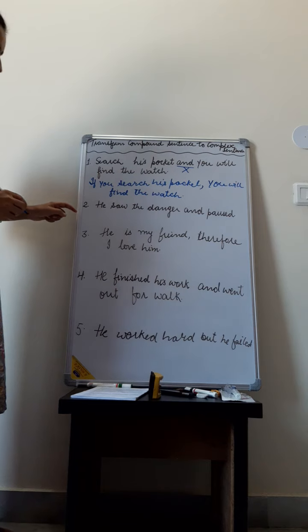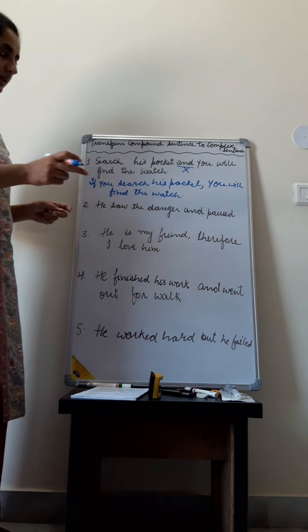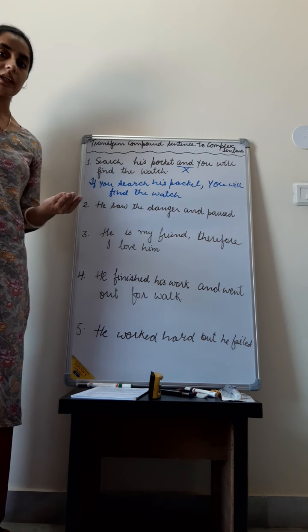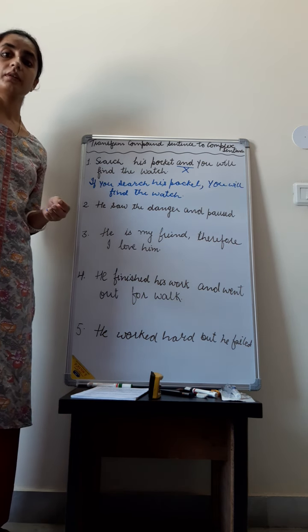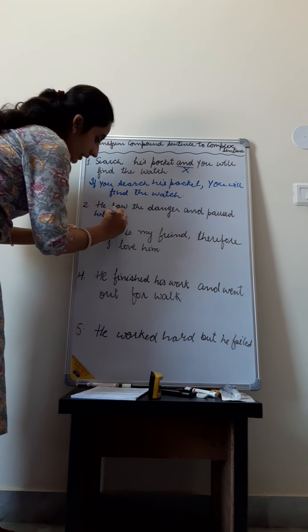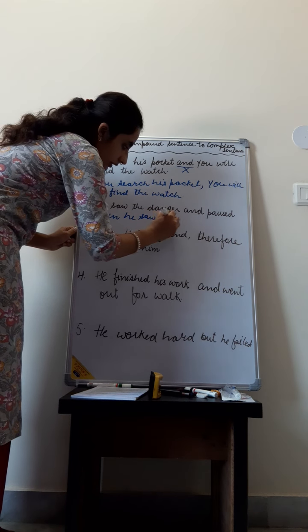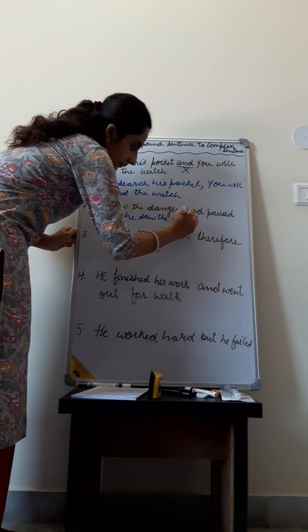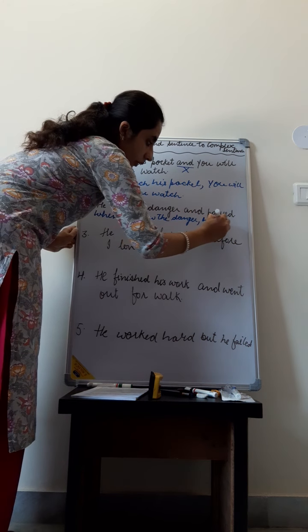Okay, second sentence. He saw the danger and paused. जदों उन्हें danger देखा, जदों उन्हें लगा कि कोई खतरा है, वो रुक गया. जदों, when he saw the danger, comma, he paused.